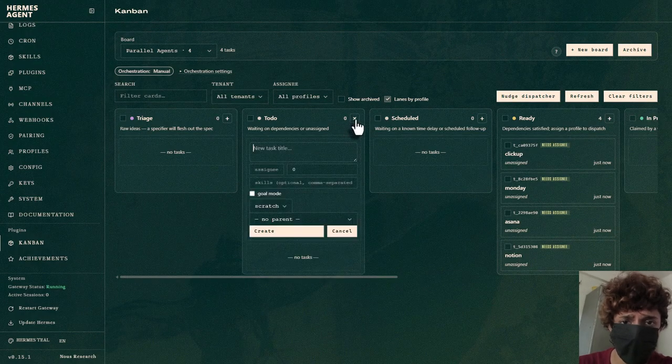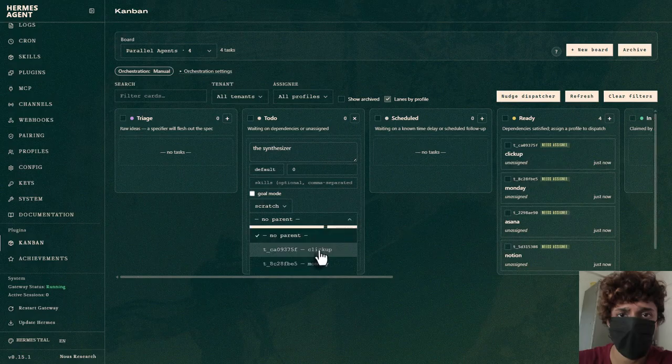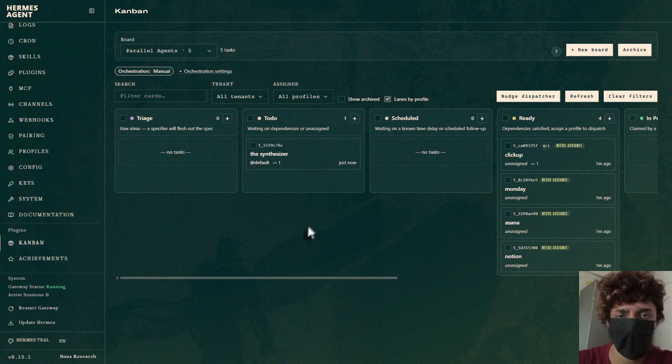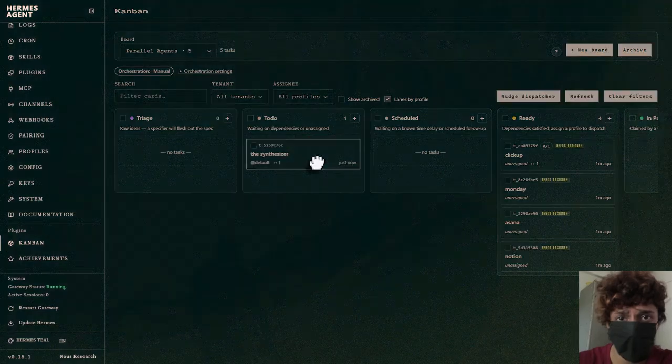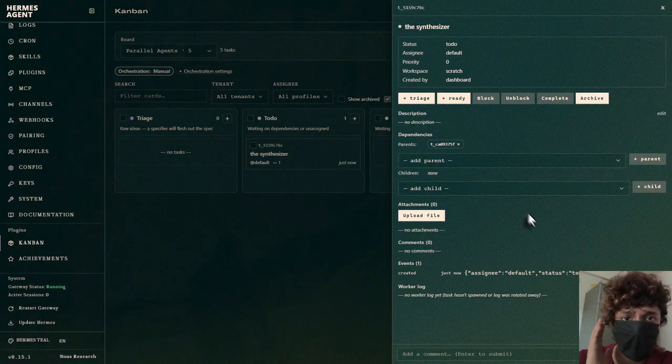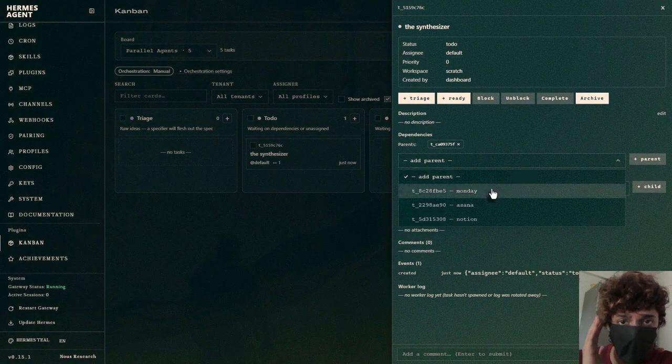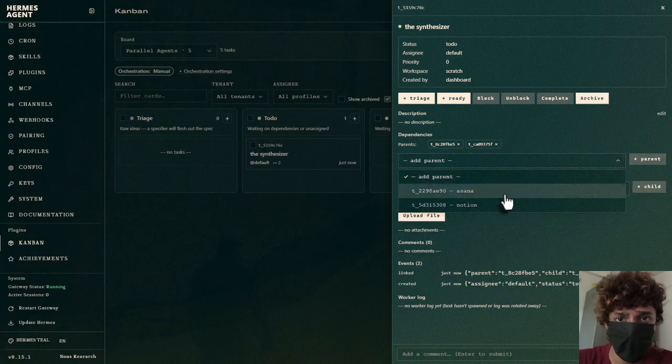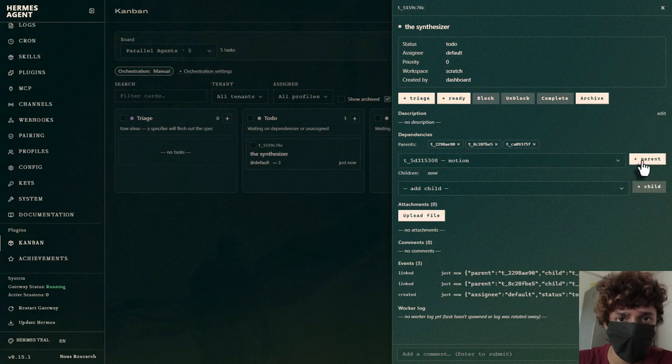So let's add it. The name is the synthesizer. Let's assign it to default. And for parents, all of these tasks are its parents. So let's select one for now. Let's create and let's open it up because this one needs a real prompt. First thing first, let's add more parents, which is Monday, Asana, and Notion.